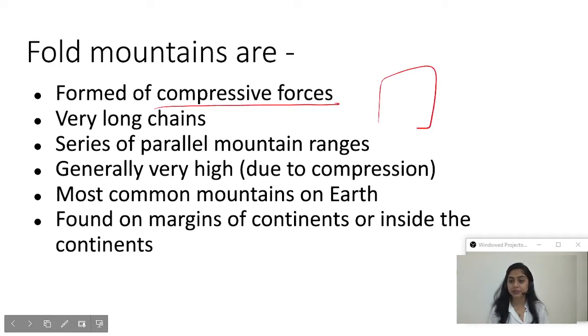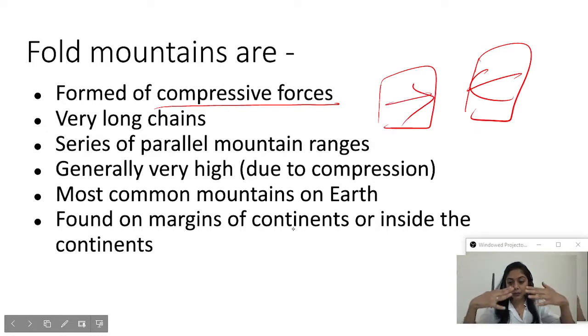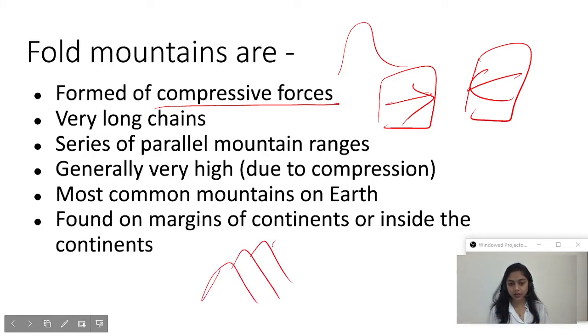As I have already explained, these are two pieces. Both are moving towards each other and both are compressing. When both the pieces are compressing, it will move up. Also, they have a very long chain. It's not the case that only one mountain is formed. Mountain ranges are formed. How? See, there is mountain, mountain, mountain. So these are mountain ranges.